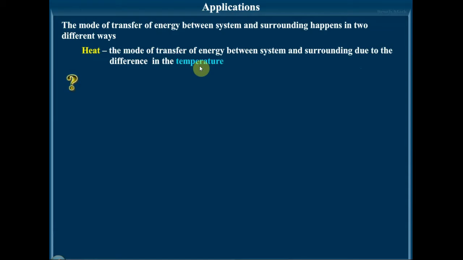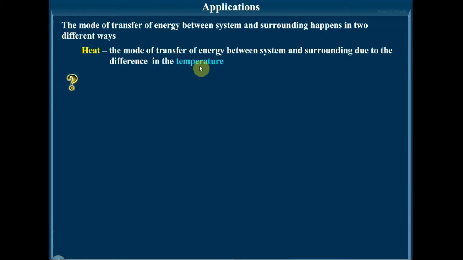We all know that. The exchange of heat occurs through the thermally conducting walls which constitute the boundary between system and surroundings. If the system is at higher temperature, the energy is lost to the surroundings as heat, causing a fall in the temperature of the system. The energy transfer continues till the system and the surroundings attain the same temperature.